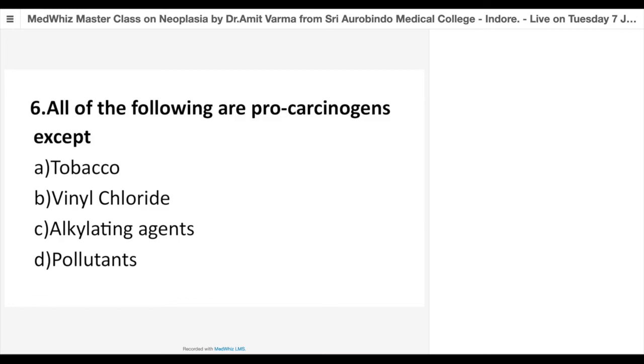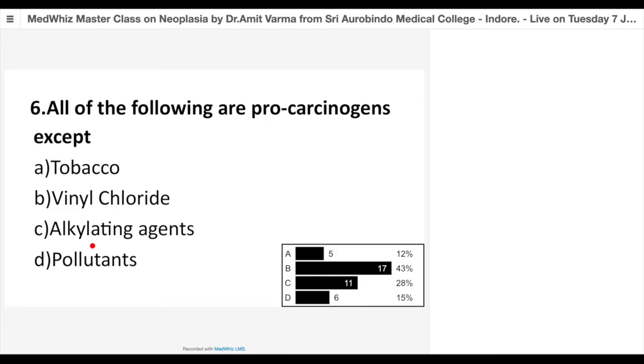I think there's some confusion. See, simple to remember: direct acting carcinogens are carcinogens, not pro-carcinogens. Pro-carcinogens are indirect acting. And there are only two groups of drugs which are direct acting, alkylating and acylating. Everything else falls in indirect or pro-carcinogens. So that way it is easy to remember that only alkylating agents and acylating agents are direct acting carcinogens. The rest are all pro-carcinogens. Next one, please.